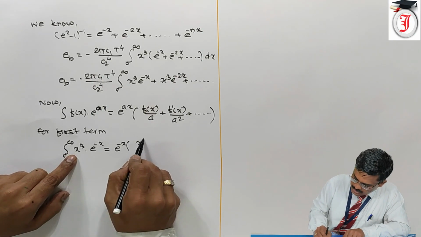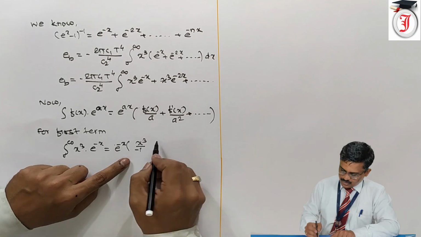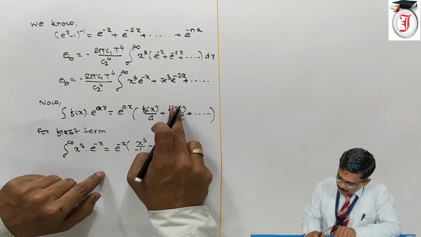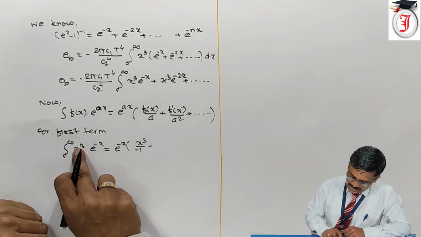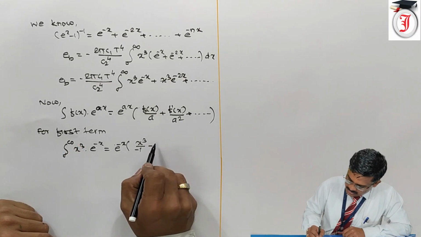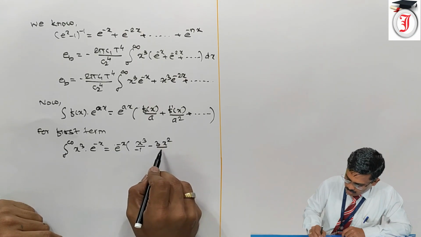So f of x is x cube upon a, which is minus 1, minus, so f dash of x means derivative of this. Okay, so derivative of x cube is 3x square upon a square, means 1.